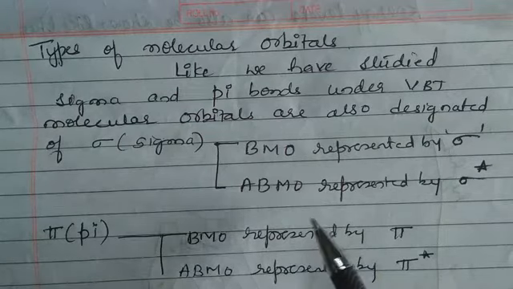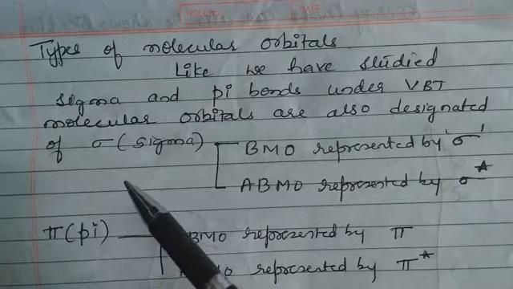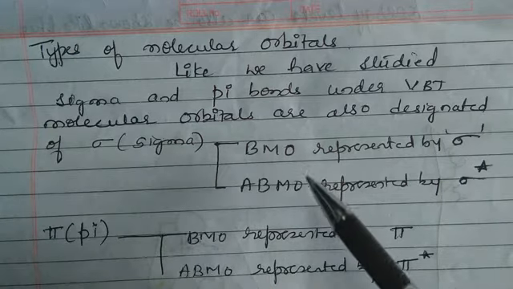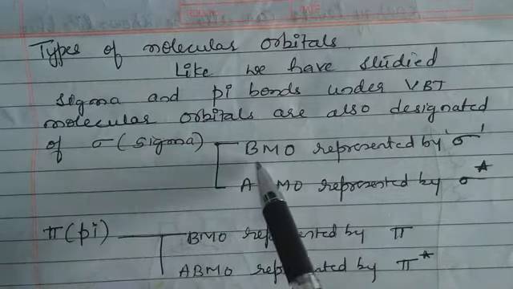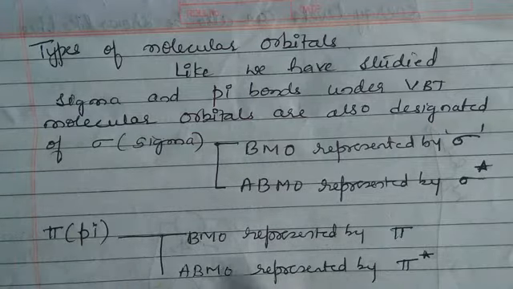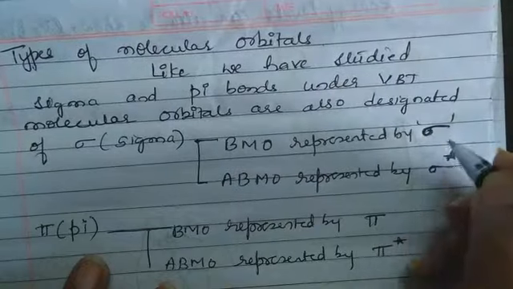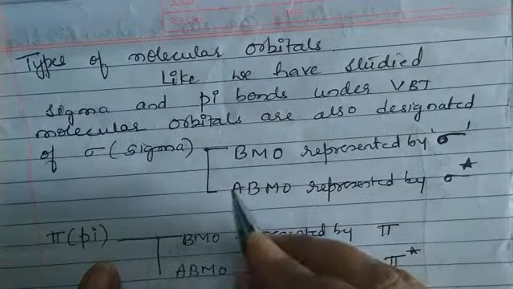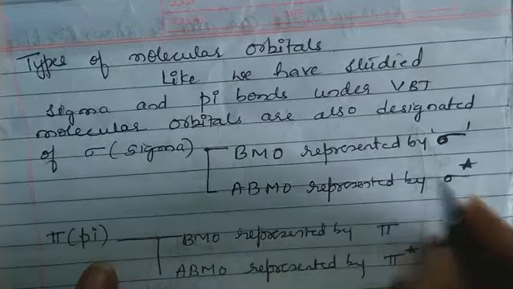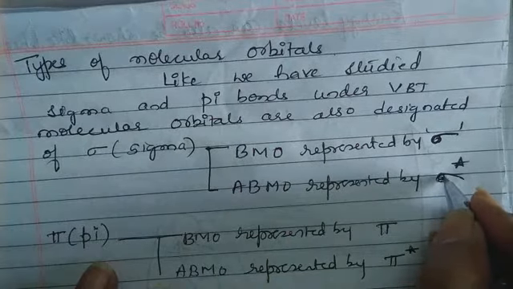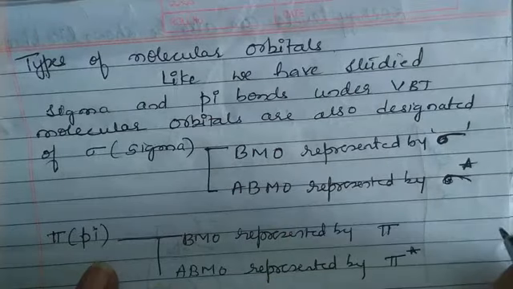So here also you have two kinds of bonds, sigma and pi. Sigma is formed by either BMO or ABMO. So the BMO sigma bond is represented by sigma like this, and the antibonding molecular orbital sigma is represented by sigma with a star over it.